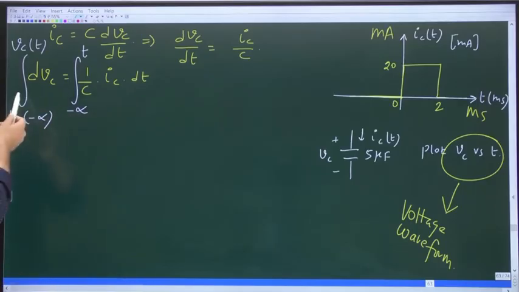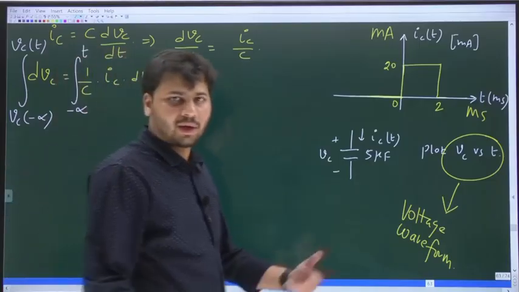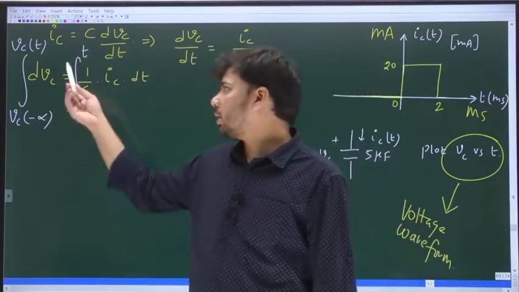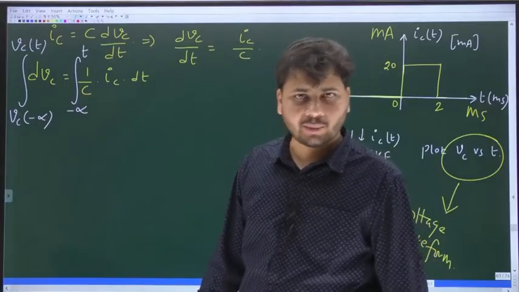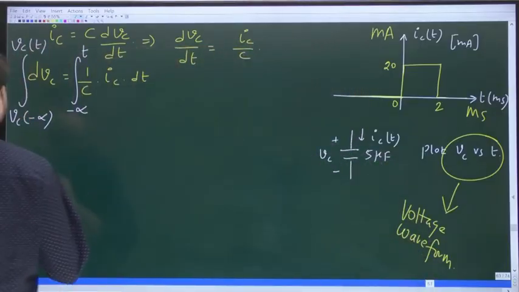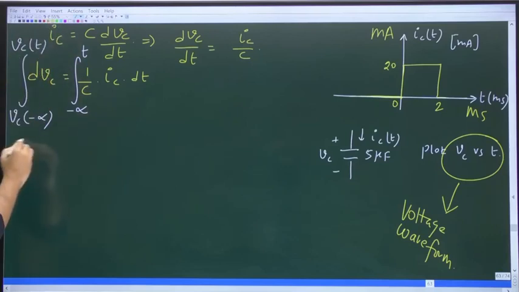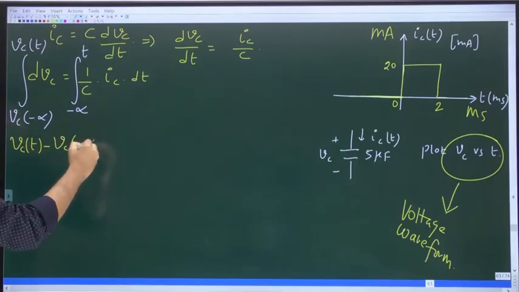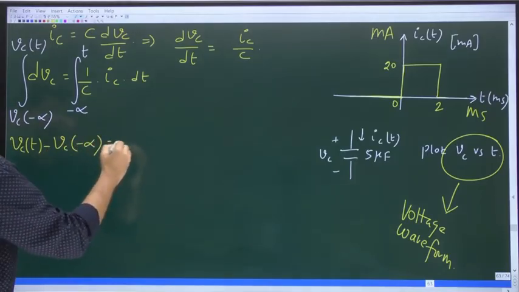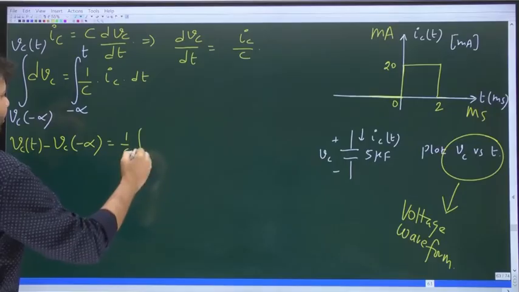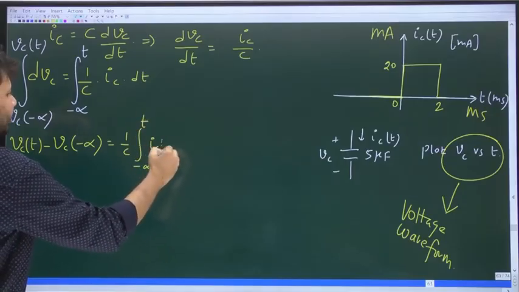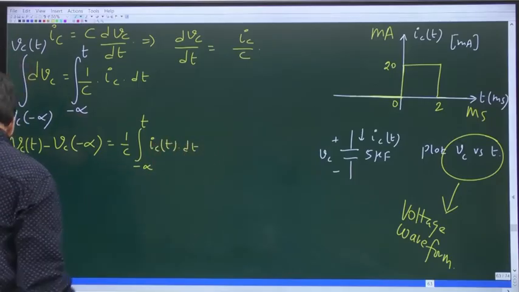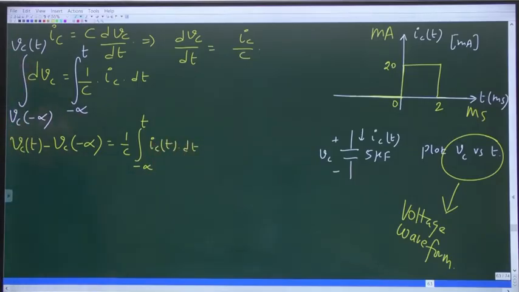Now integration of dVc is simply Vc. If you plug in the limits, you get Vc of t minus Vc of minus infinity. So on the left hand side you get Vc of t minus Vc of minus infinity, equal to 1 by c integral minus infinity to t ic of t dt. I hope it is clear up to this point.